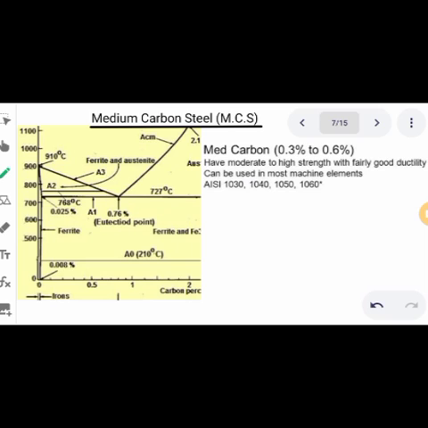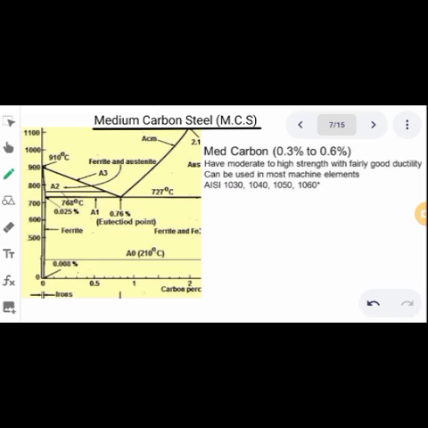It can be used in most machine elements, to produce crankshafts, rail tracks, and railways, because of the moderate carbon content it contains. And with this carbon content, this material slightly responds to heat treatment, unlike the low carbon steel. This material again is slightly weldable when compared to low carbon steel.